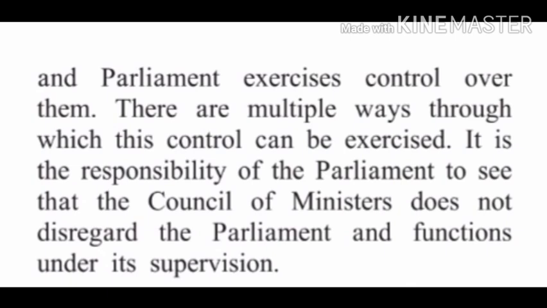Then we move to the Rajya Sabha. Rajya Sabha is the upper and the second house of the parliament. The members of Rajya Sabha are indirectly elected. The people do not elect the members of Rajya Sabha. The representatives give representation to the 29 states and the 7 union territories.